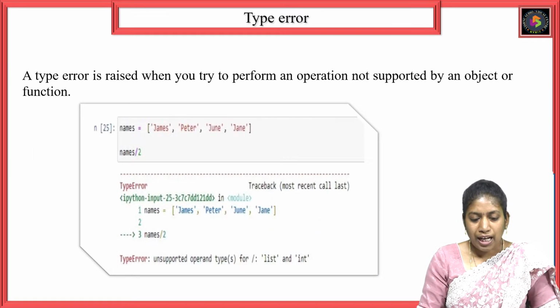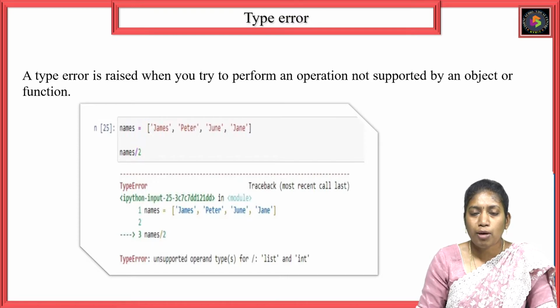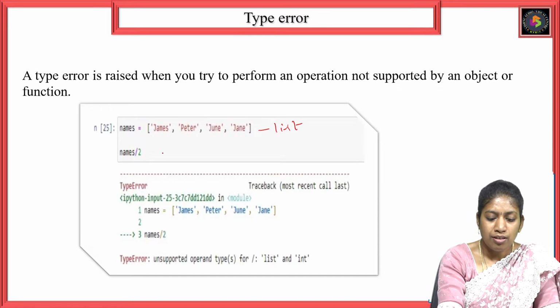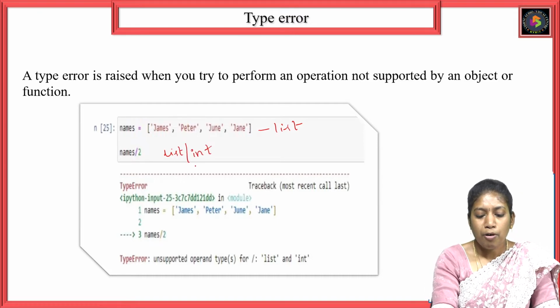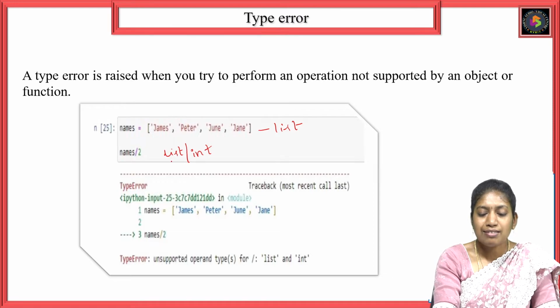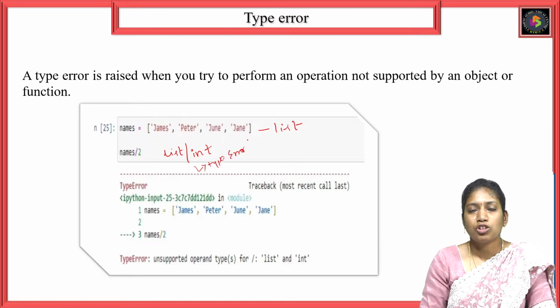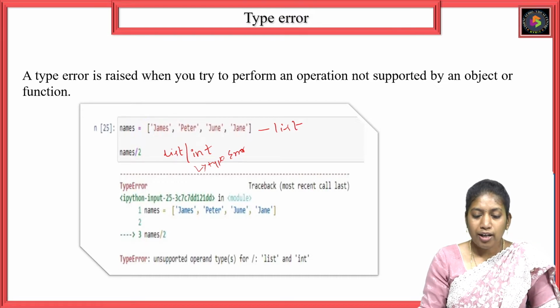So, type error. What is a type error? A type error is raised when you try to perform an operation which is not supported by the object. See here in this example, I have taken a list of names: James, Peter, June, Jan. I am performing a division operation on the list. Names is a list, divided by 2, which is an int. So here I am performing a division operation between objects of list and int. Definitely it throws an error. These types of errors are called type errors. Here I am performing a division operation between two different objects which do not support that operation. So that is called a type error.